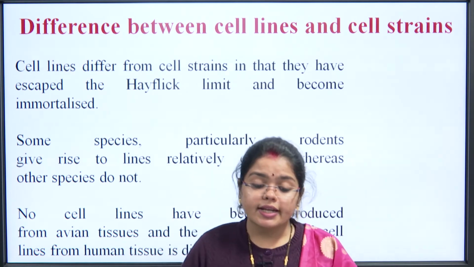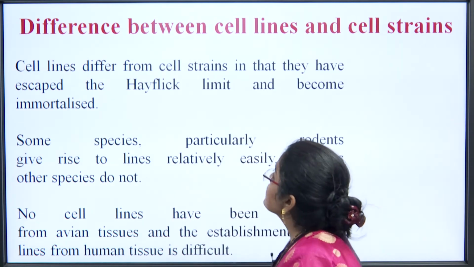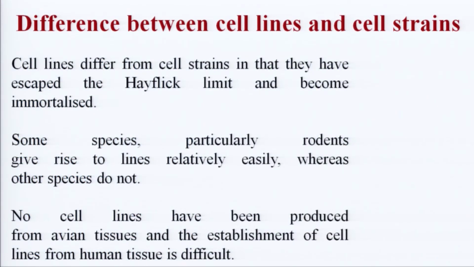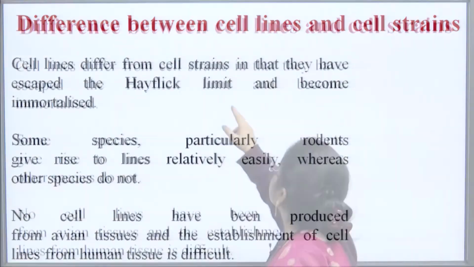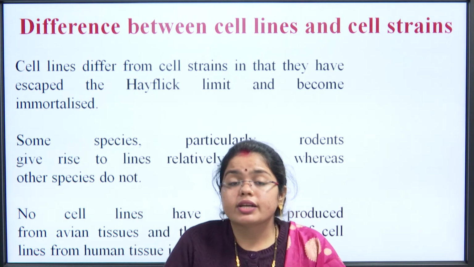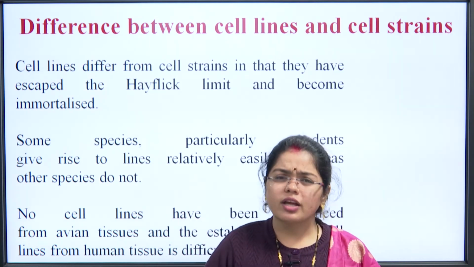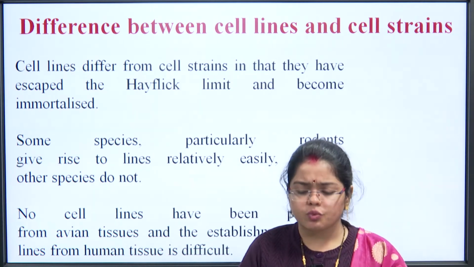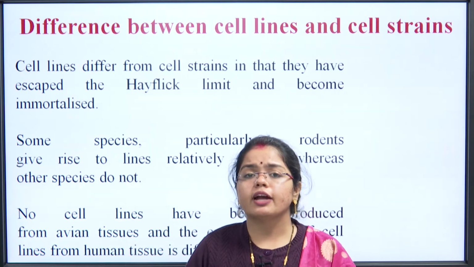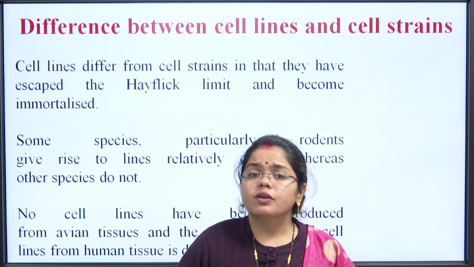So this slide tells you about the difference between cell lines and cell strains. What is the difference? Cell lines differ from cell strains in that they have escaped the Hayflick limit and become immortalized. As I just told you in the previous slide, cell lines have been immortalized. What does immortalized actually refer to? Immortalized means that they will be preserved in such a way that whenever they are taken from that preservation, they will be ready to use.